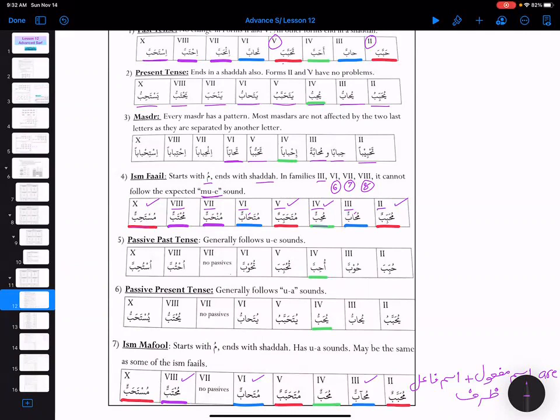Then passive past tense generally follows the u-e sound. So passive past tense, no problem. Mostly it is taking the u-e sound. And passive present tense generally takes the u-a sound, so no problem. Then ism maf'ul starts with mu, ends with shadda, and has u and a sound, same as ism fa'il.